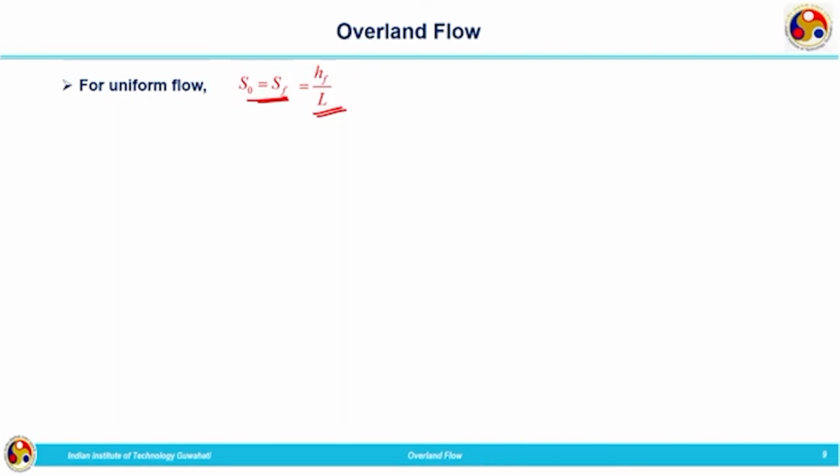So, we can write HF is equal to L S naught, which gives the head loss during the travel of a distance L. The expression for V we have already written, g S naught y square by 3 nu, and for S naught we will substitute 3 nu V divided by g y square in this equation.